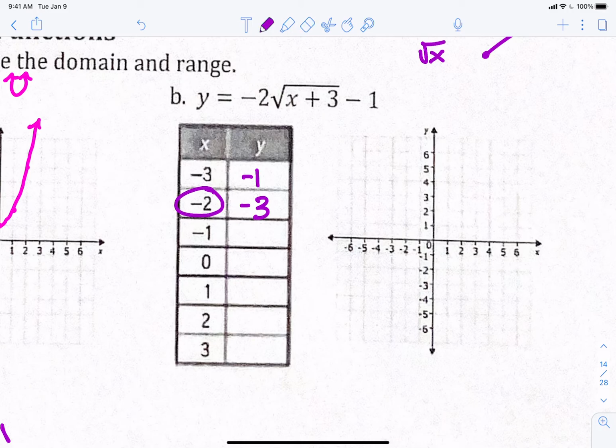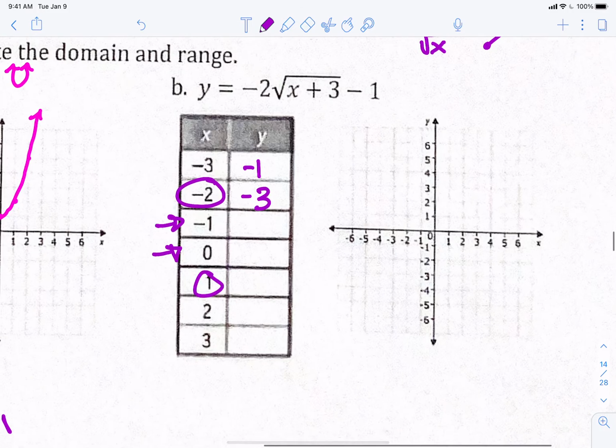Now, if I plug negative 1 in here, negative 1 plus 3 is 2, and the square root of 2 does not come out nicely. So I'm going to skip this guy, skip this guy, and bump straight to 1. Why do I bump straight to 1?